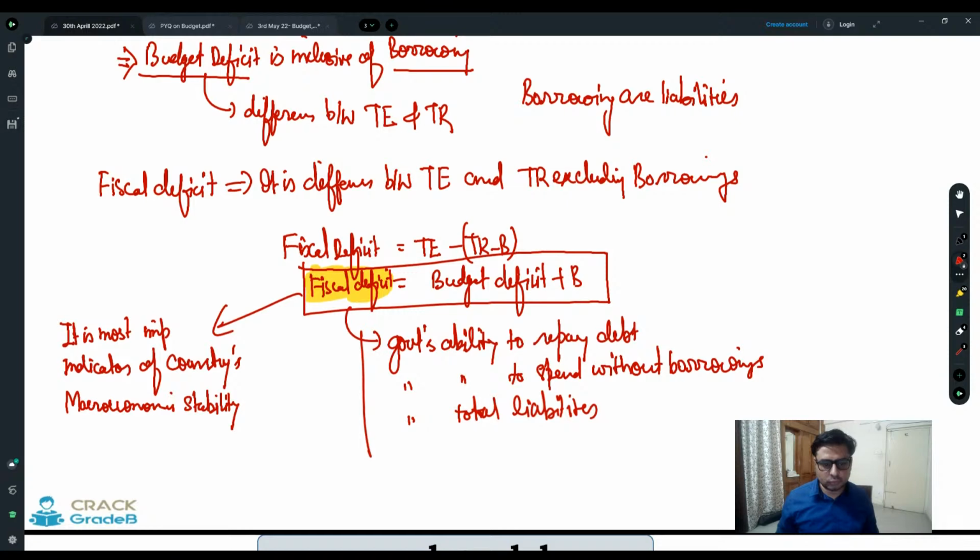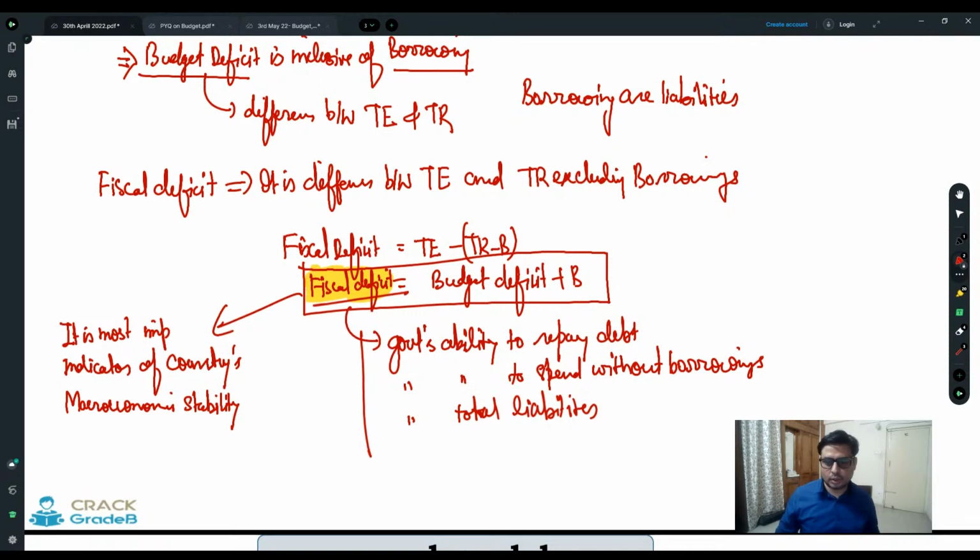This is one of the most important changes in Indian budgeting since 1991. It doesn't mean that before that we did not have fiscal deficit data. We did have the data, but it was not part of the budget speech. Now it is one of the most important things in the budget speech, with a lot of emphasis and explanation, and a roadmap is given by the government on how we are going to manage this fiscal deficit, right?